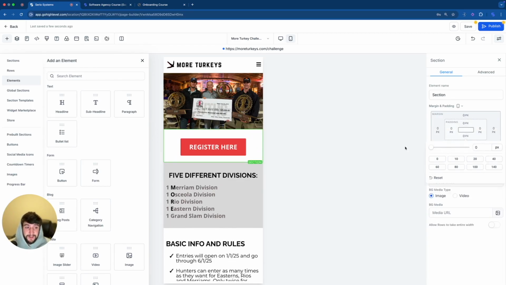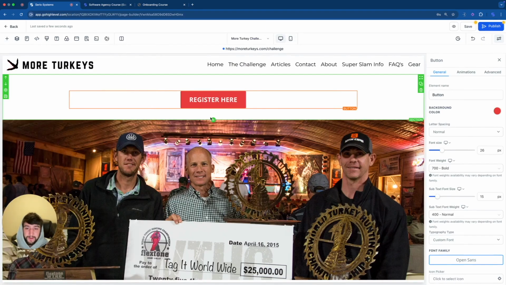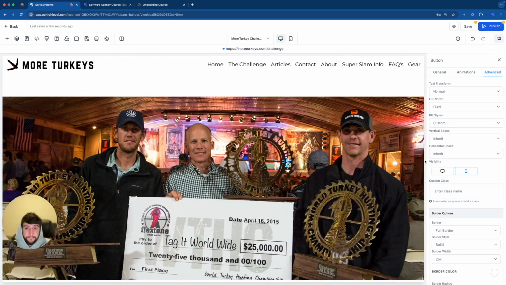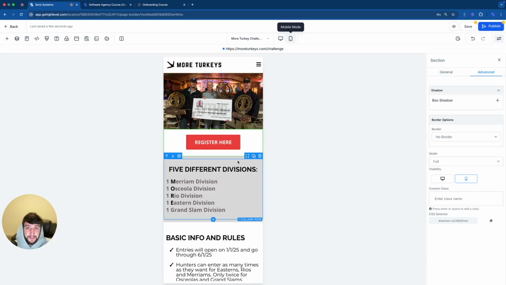And then we're going to change the dimensions down at the bottom and we're going to change it on the blue section. There we go. I don't mind that. I think the button's a little too big. Let's go down to about 20 again. All right, there we go. Let's go over to desktop and clearly we do not want it sitting right here. This looks terrible. So we're going to go back to advanced and turn it off for desktop. Boom, it's gone. But let's turn off the entire section too. So this entire green section needs turned off. Desktop done. Go back into mobile and there we go.